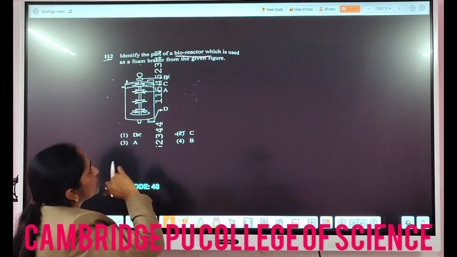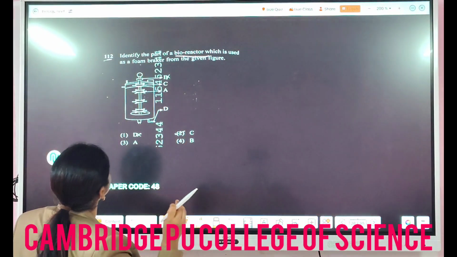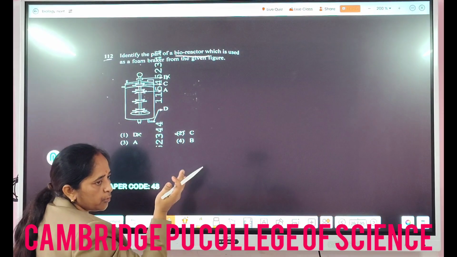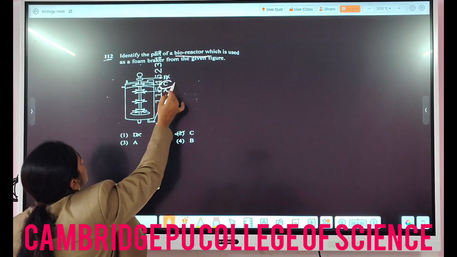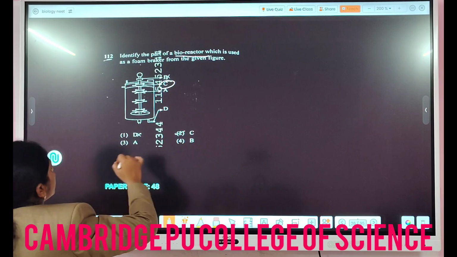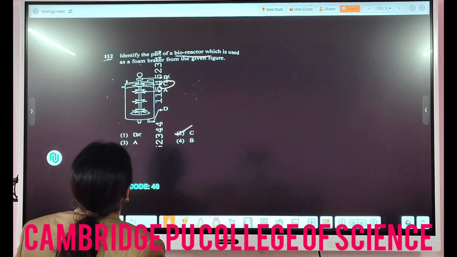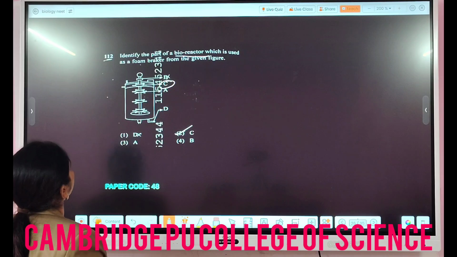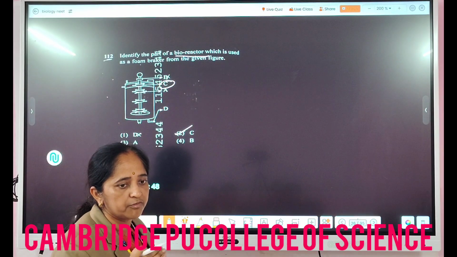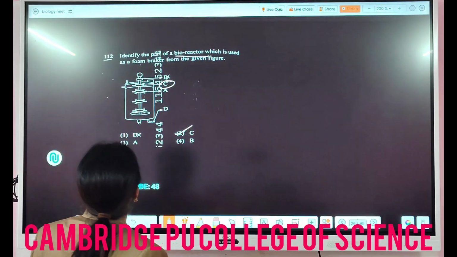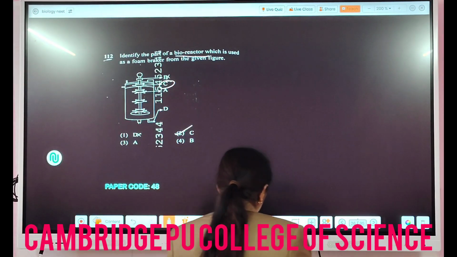The culture medium and the culture will be put inside the bioreactor. Due to stirring, the foam is formed. So in this case, C seems to be the foam breaker, which will be continuously removing the foam and helps to continue the reaction. Yes, question 112, C option. Then the next one.